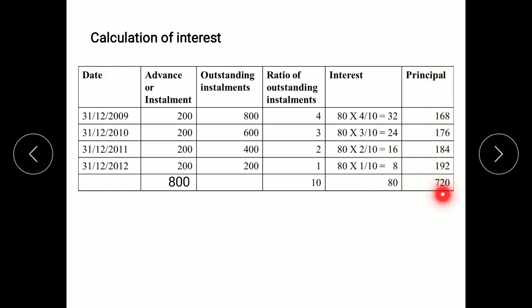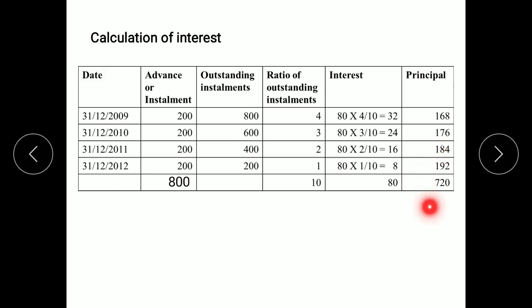Next, we need to calculate the principal amounts. How do we get the principal amount? Installment 200 minus interest 32, we get first year's principal 168. For the second year also 200 minus 24, 176. So we'll get the principal for remaining years also in the same way.